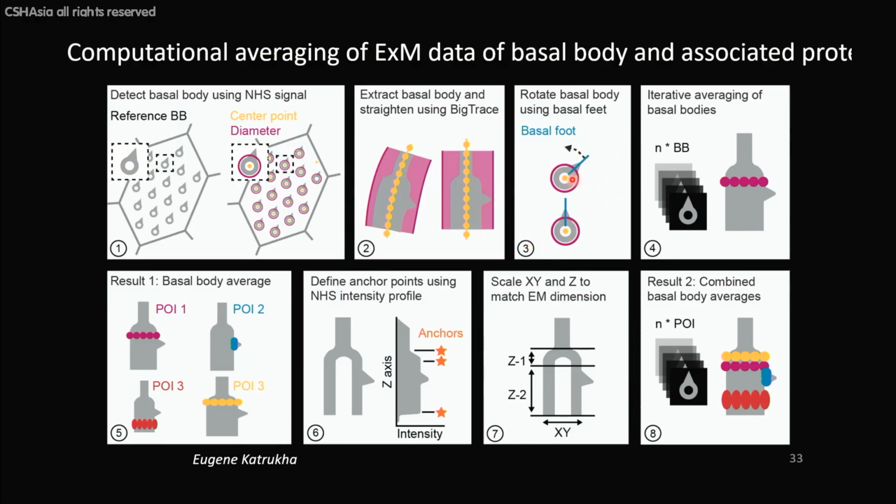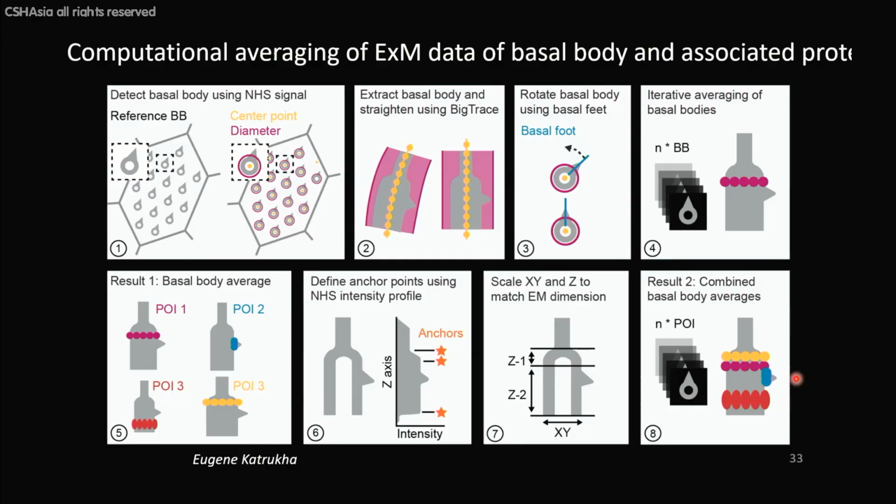Then we orient them using the basal foot, and then we iteratively average them. Then we define some anchor points like the proximal end and the transition zone. And then we scale the basal bodies in X, Y, and in Z, and then we can combine multiple images.